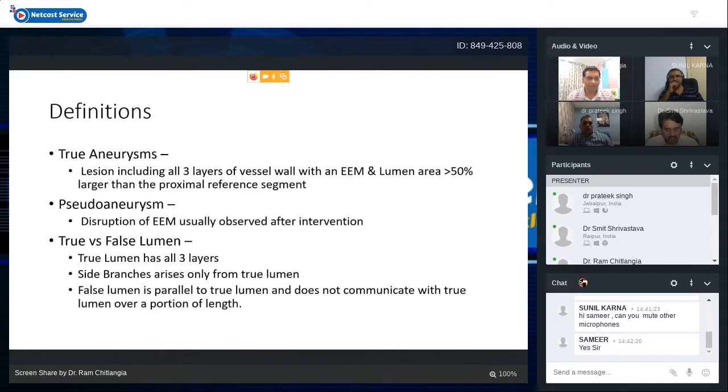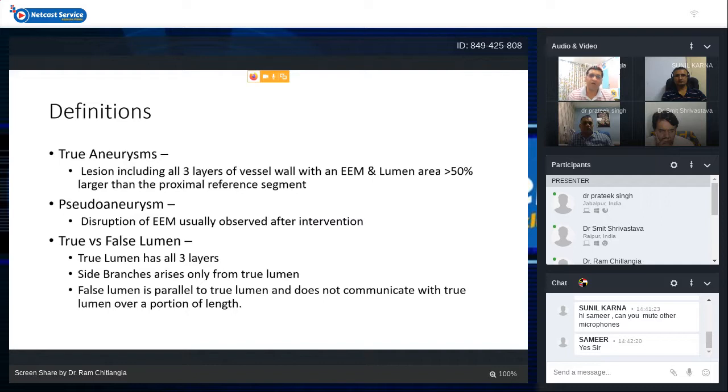Another important thing is aneurysms, which we find sometimes in the IVUS examination. Sometimes there are true aneurysms, and sometimes there are pseudoaneurysms. True aneurysms are lesions which include all 3 layers of the vessel wall, with an EEM and luminal area more than 50% larger than the proximal reference site. Then it is called eligible for aneurysm. There may be some ectasia, but aneurysm is only called when the luminal area is more than 50% of the proximal reference segment.